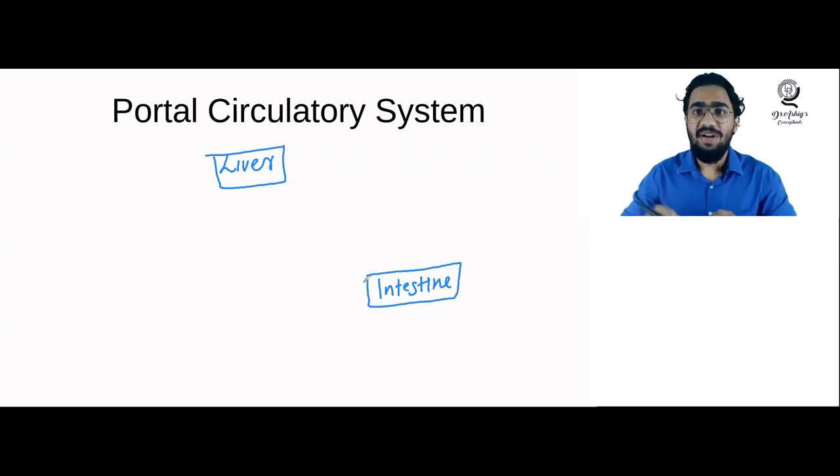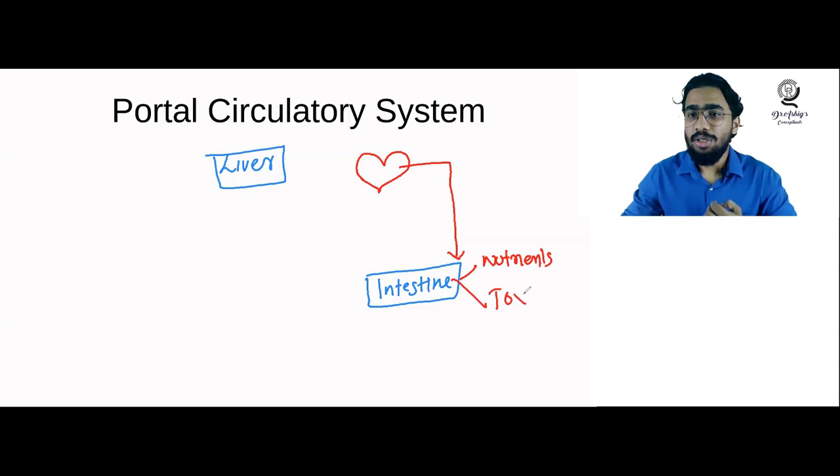The intestine absorbs the nutrients and toxins from the food, and these nutrients and toxins are processed in the liver. So there is a special circulatory pathway, a portal circulatory system, existing between the liver and intestine. Let's see how it works. As normal, this circulatory pathway starts from the heart itself. From the heart, as normal, an artery leaves and carries the oxygenated blood to the intestine. The intestine uses the oxygen, and it also adds many nutrients and toxins to the blood.